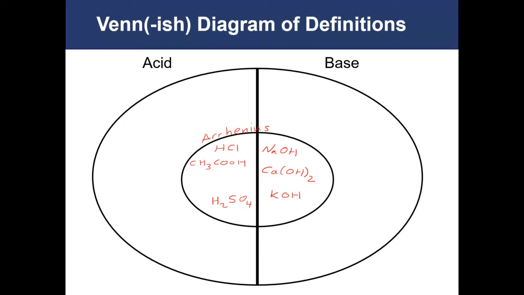For the Bronsted-Lowry definition, the acids stay the same. But our bases now expand to be a much larger set.